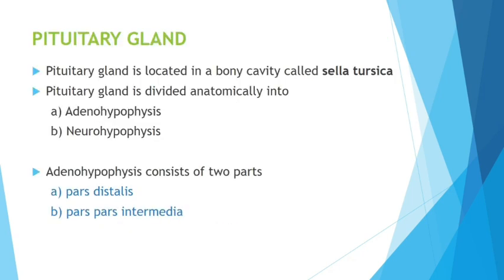We move further. Pituitary gland is very important, and you see so many different types of hormones. Pituitary gland is located in a bony cavity called sella turcica. Remember that bony cavity, sella turcica. We can divide the pituitary gland into two parts: one is adenohypophysis, the other one is neurohypophysis. Adenohypophysis, like the anterior pituitary, contains two parts, pars distalis and pars intermedia.